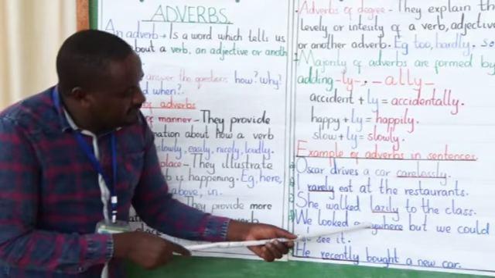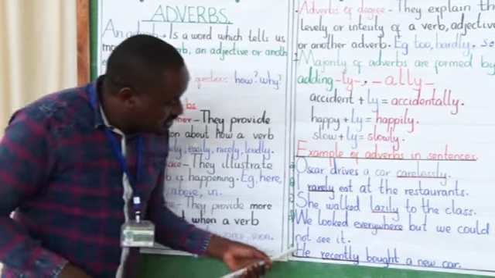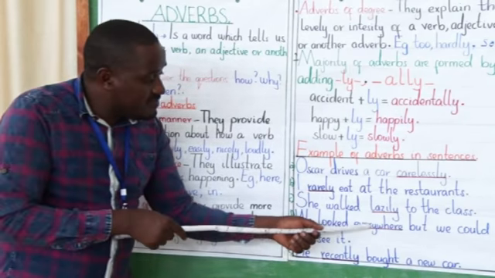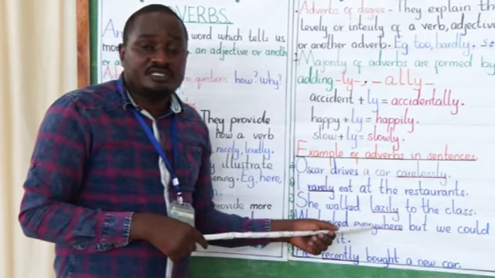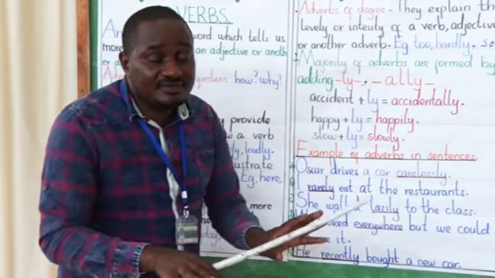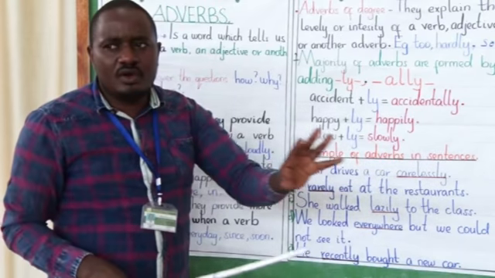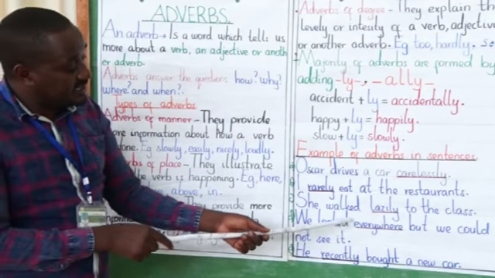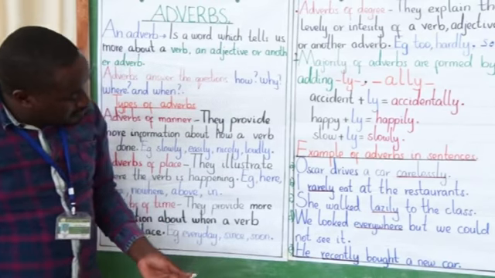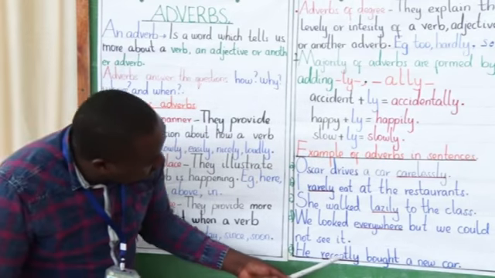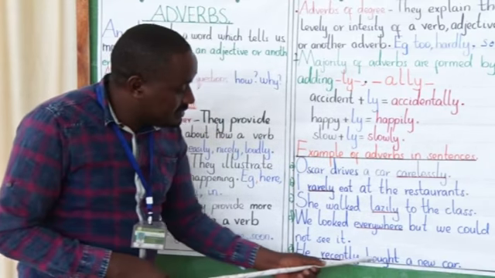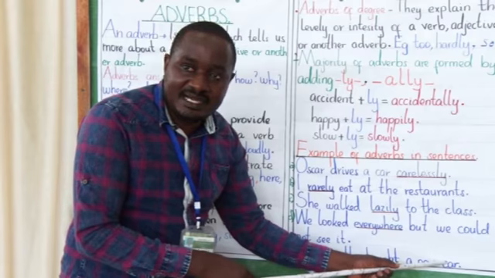We looked everywhere, but we could not see it. Everywhere is an adverb of what? An adverb of place. Maybe you search for something everywhere, every corner, but you could not see it. It is an adverb of place. He recently bought a new car.